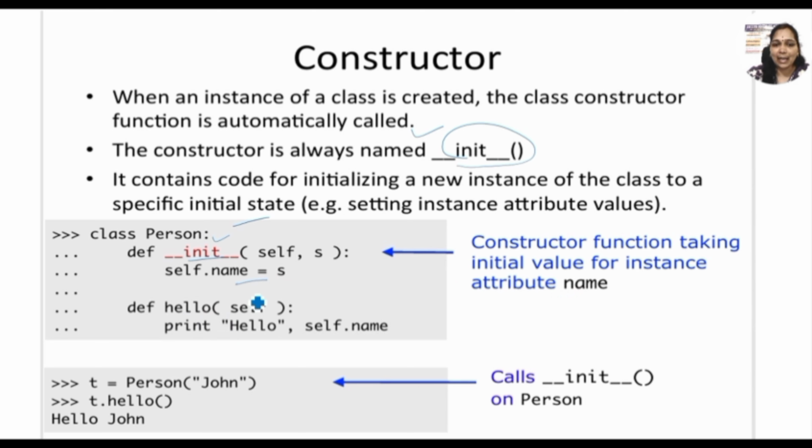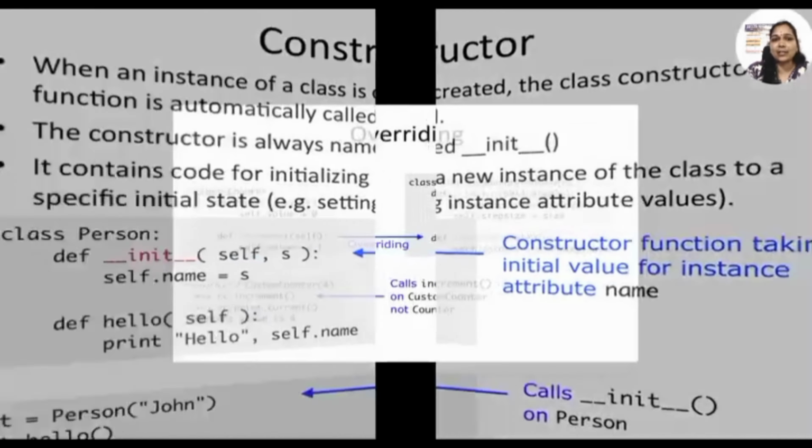Suppose I am writing hello and self, I am calling the self directly as the first parameter, then here we consider it a constructor. Generally, we can say constructor is nothing but the class name and the method name being the same. If the class name and the method name are the same, then it is called a constructor. Now these constructors are created most probably to make the instance of the class from the initial state itself. That is the concept of constructor.